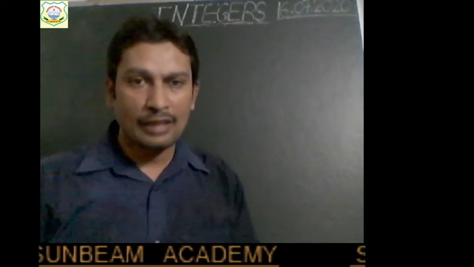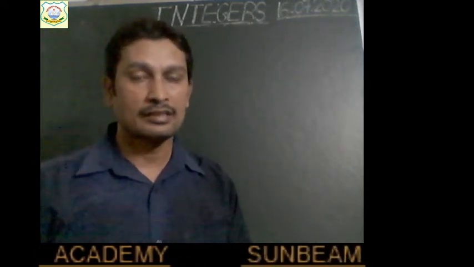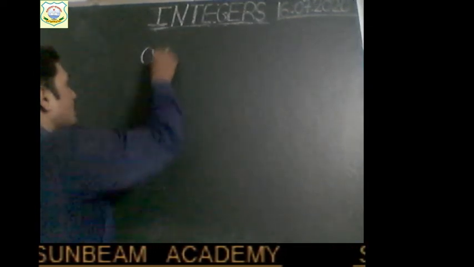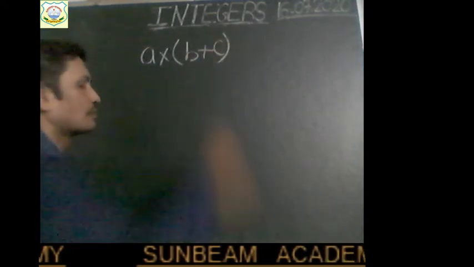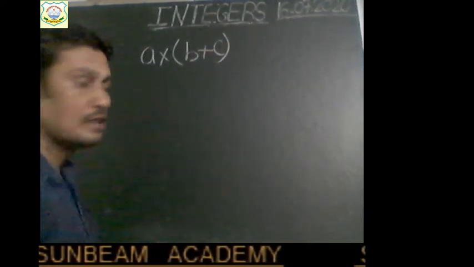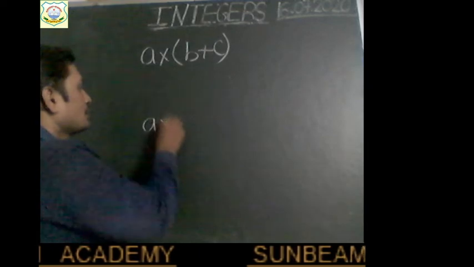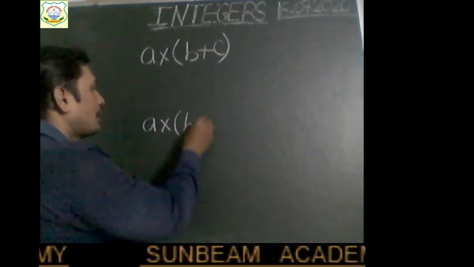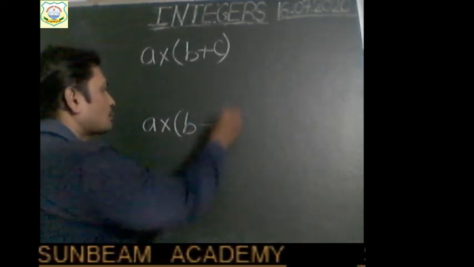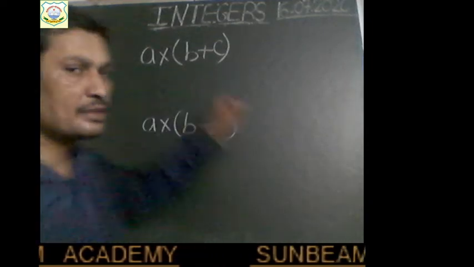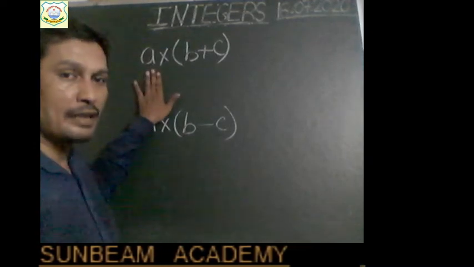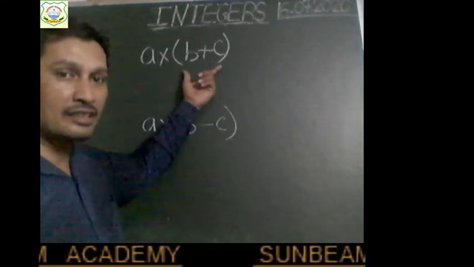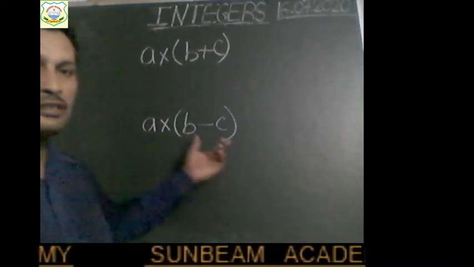Distributive law of multiplication of integers says that if we have three integers such that the first integer is to be multiplied with the sum of two numbers, this is the first case. And in the other case, if we have to multiply an integer with the difference of two integers, a into (b plus c) and a into (b minus c). Here we have to multiply with the addition. Here we have to multiply with the subtraction.